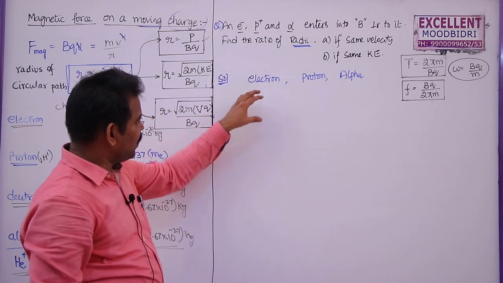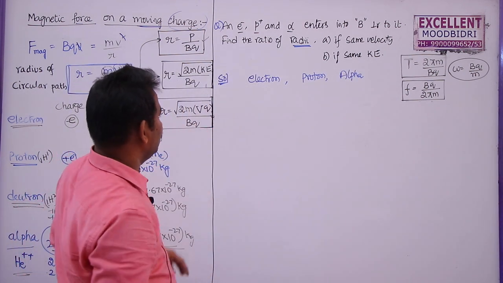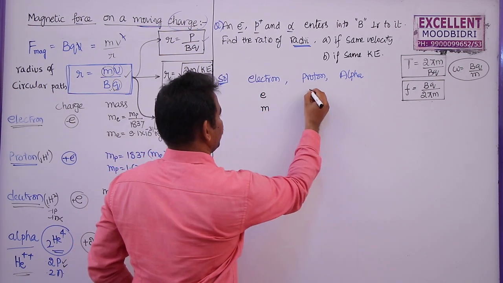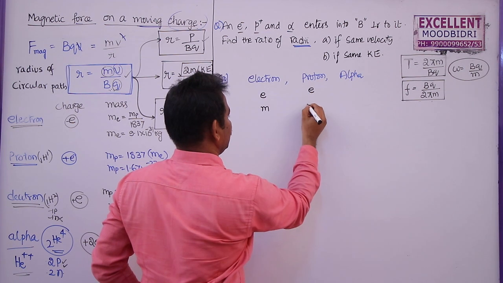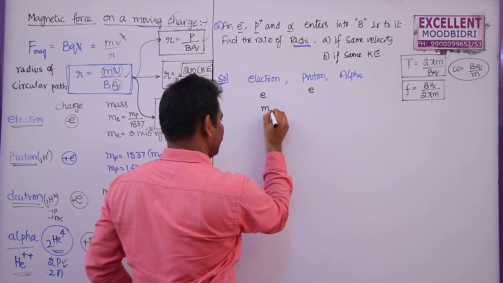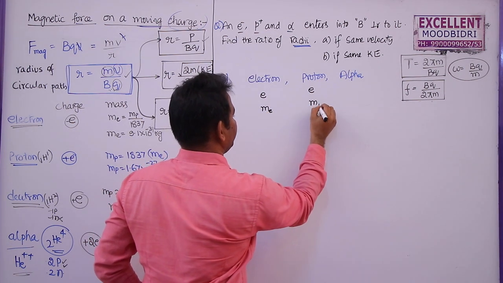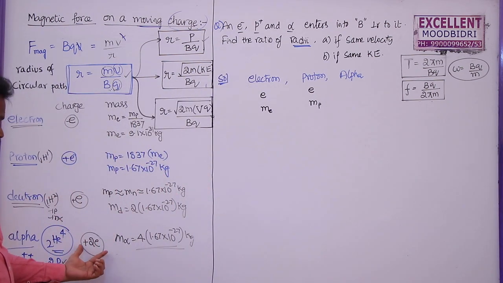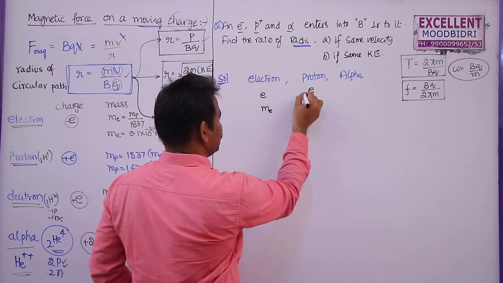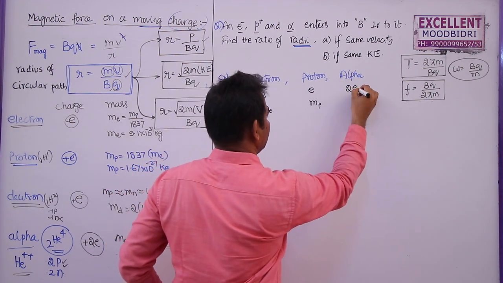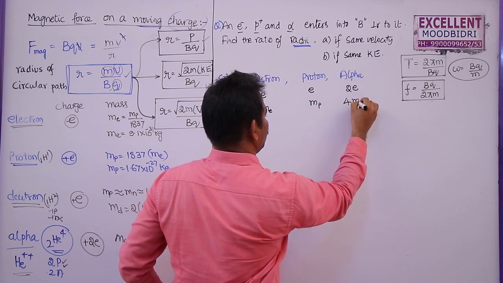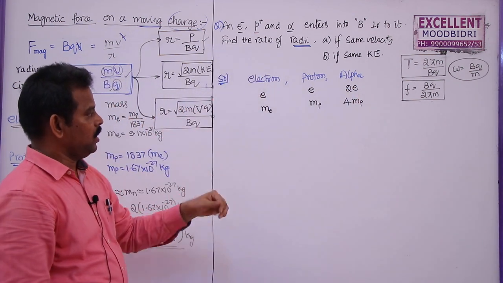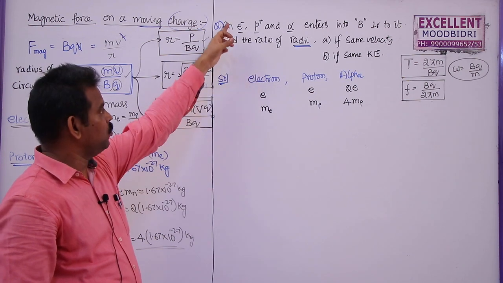What are the masses and charges for these? For the electron, charge is equal to e, mass is equal to me. For the proton, charge is e, mass is mp. For the alpha particle, remember, charge is 2e, mass is 4mp. The minus and plus signs are not important here. Now this is the given data. Actually this data will not be given in a problem, only this much is given.